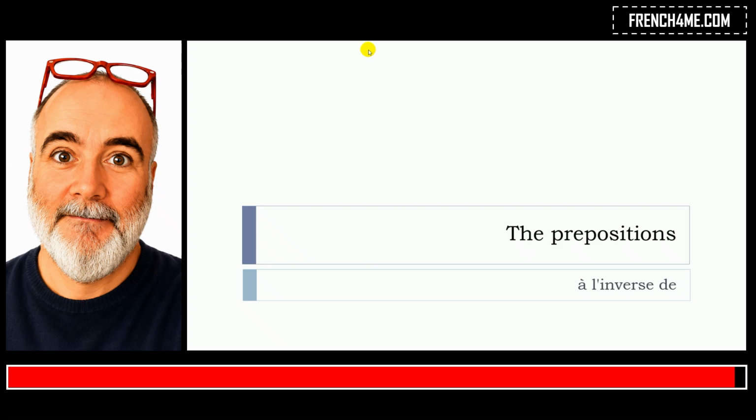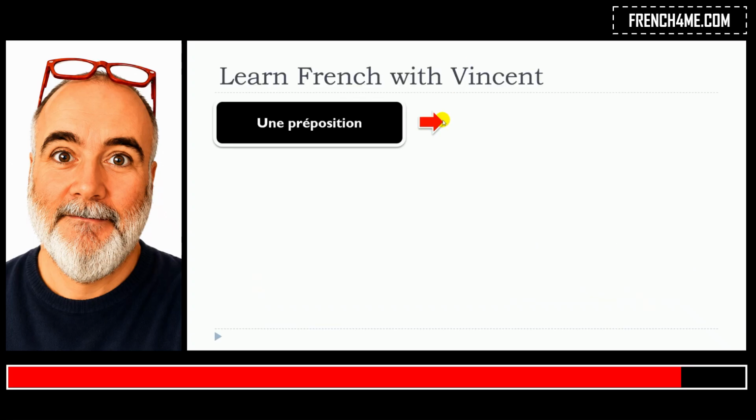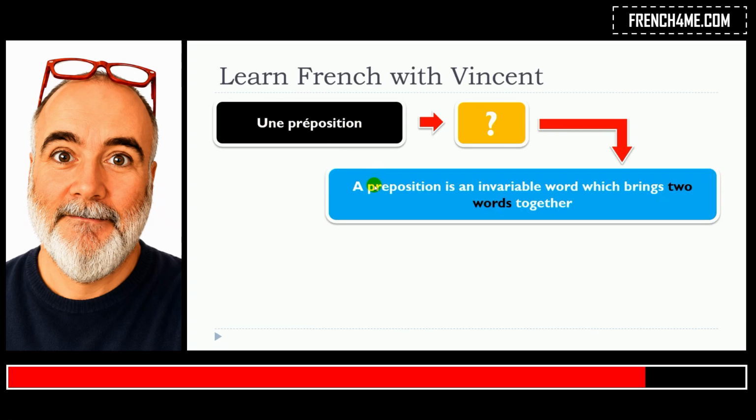In this lesson, we will see together the prepositions, but more precisely, à l'inverse de. So, of course, the first thing that we need to see together is what is une préposition? Well, a preposition is an invariable word which brings two words together.